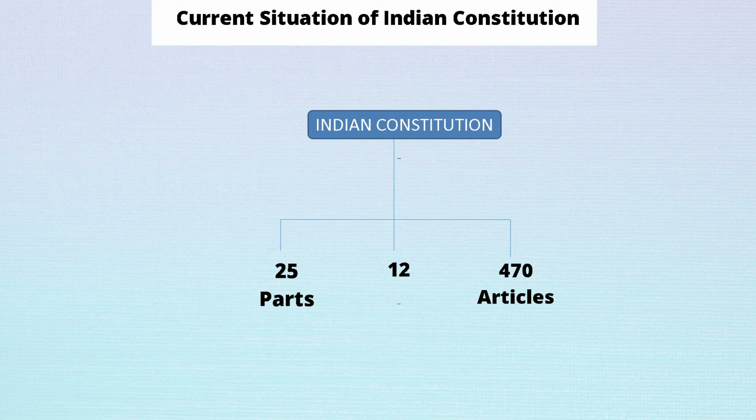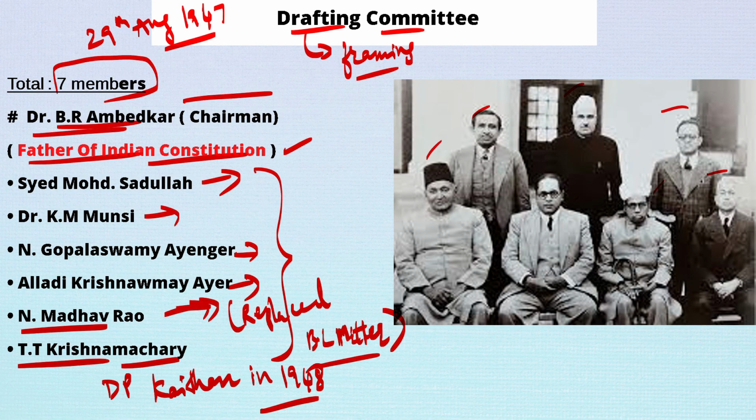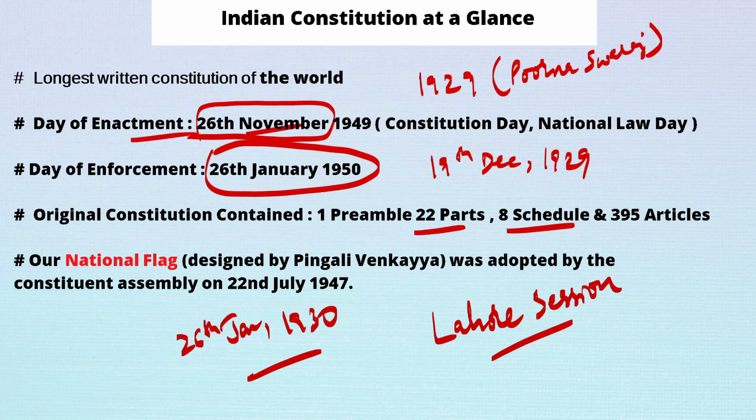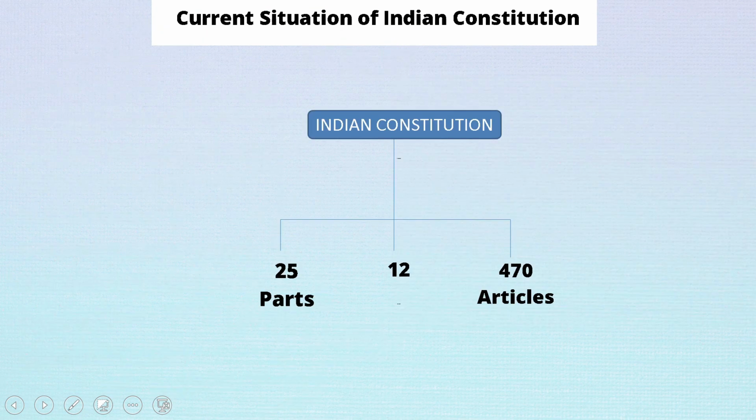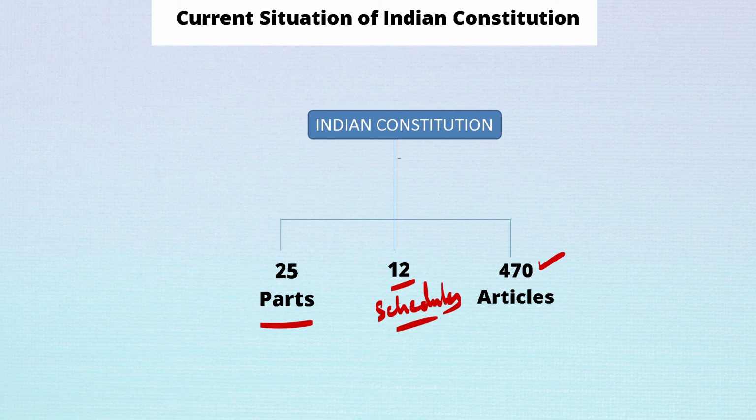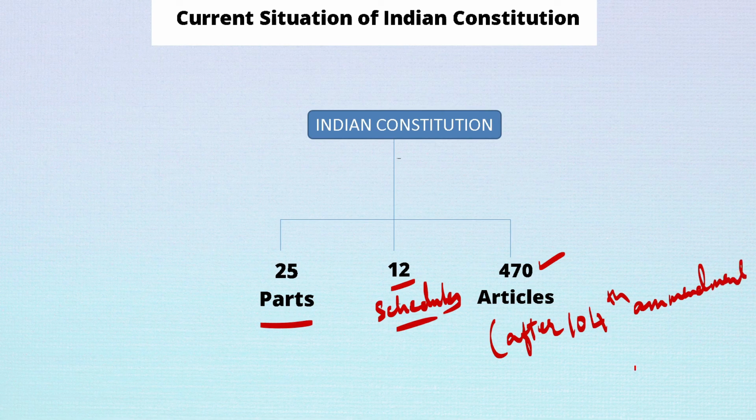Now if we look at the current situation of the Indian Constitution, how many parts were there at first? At first there were 22 parts, 8 schedules, and 395 articles. But now there are 25 parts, 12 schedules, and 470 articles. See, 470, this is after the 104th amendment in the year 2020. So this is the latest amendment, in 2020.